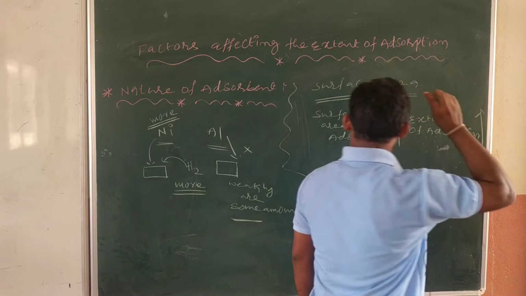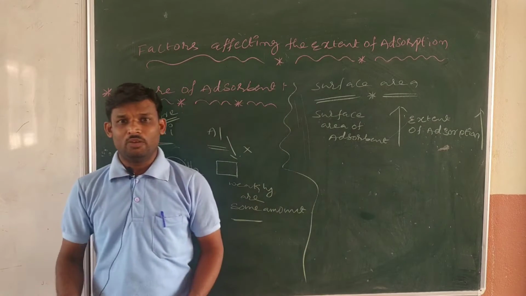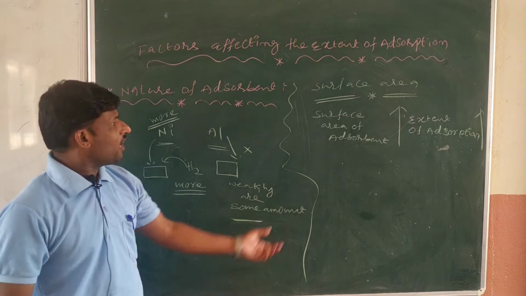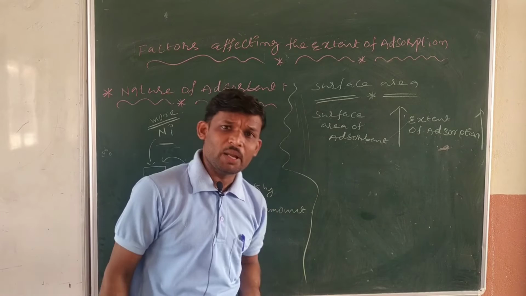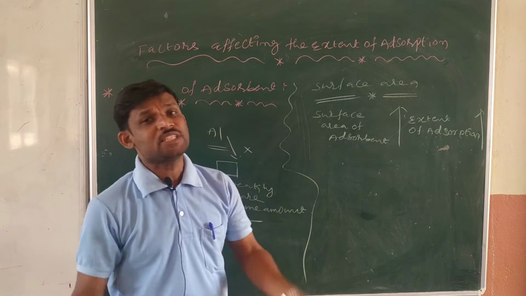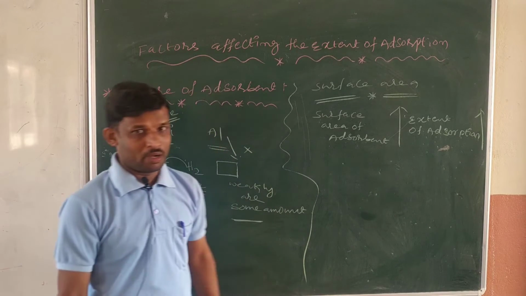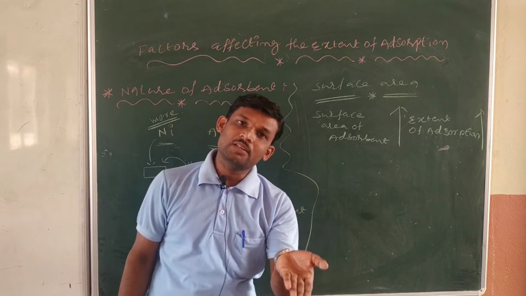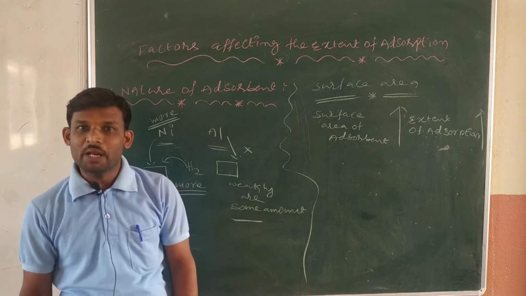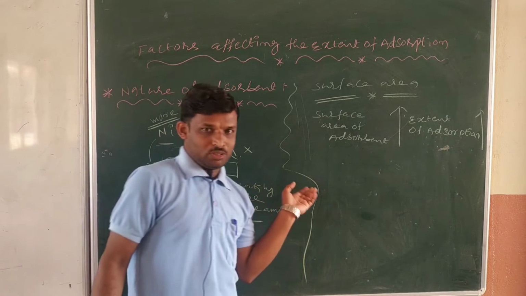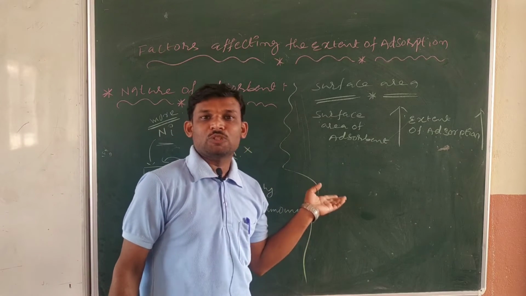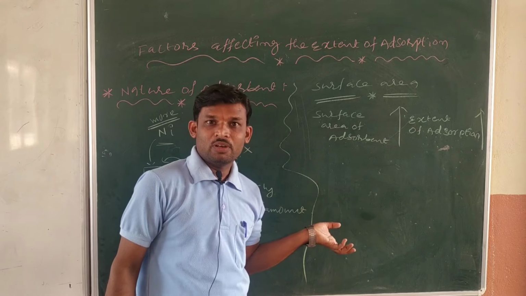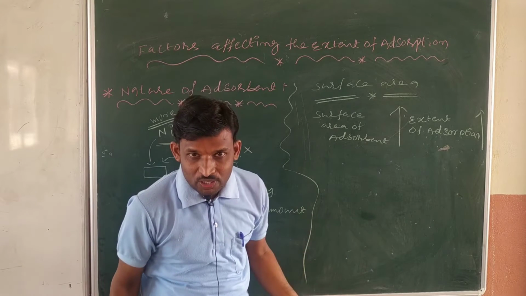Why? For example, if we do not increase the surface area, what happens? It can decrease. Why is it increasing, sir? Because adsorption is a surface phenomenon, is it right or not? So the phenomenon occurs more on the surface only.